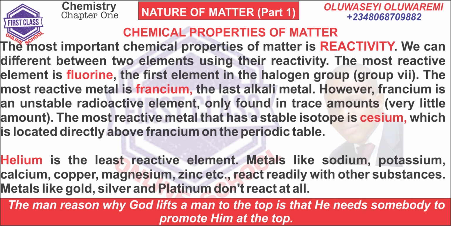However, francium is an unstable radioactive element, only found in trace amounts. The most reactive metal that has a stable isotope is cesium, which is located directly above francium on the periodic table. Helium is the least reactive element.